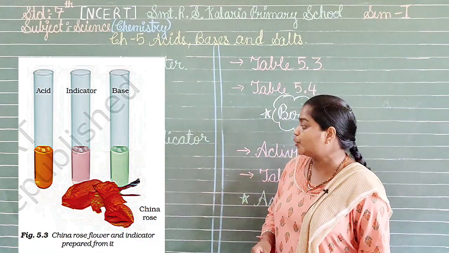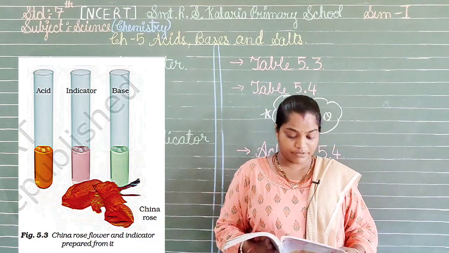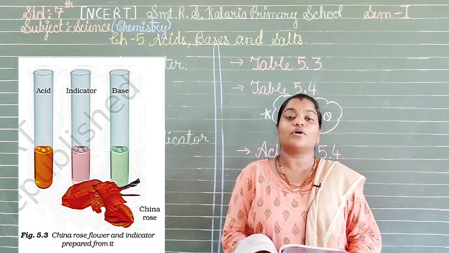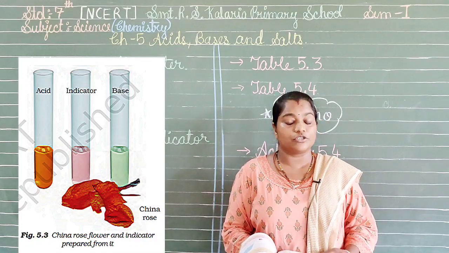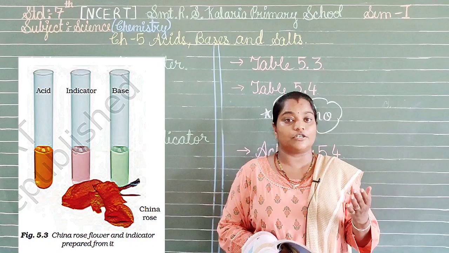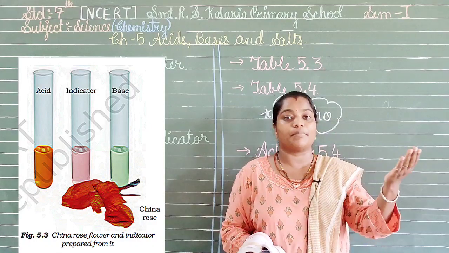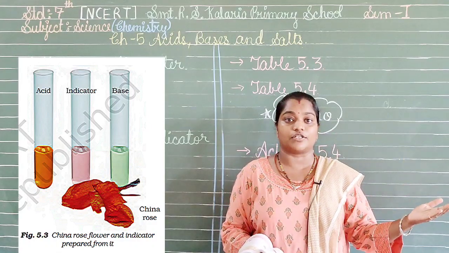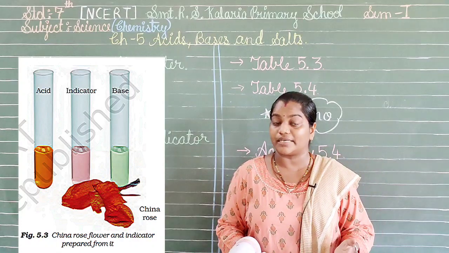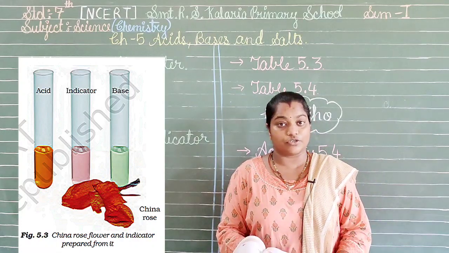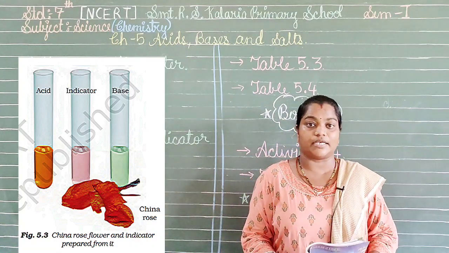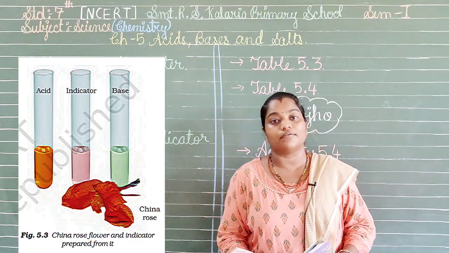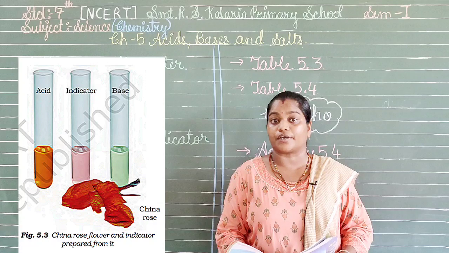Now what we have to do? That is in activity 5.3. We have to add this China rose solution to different solutions, either to the acids or to the bases and even to the neutral one also. So what will be the indication by this China rose solution? If the China rose indicator is placed in these solutions, we will have different colors formed.